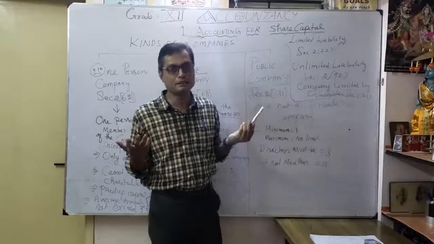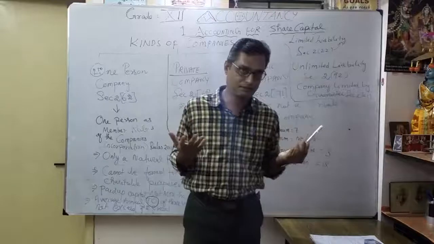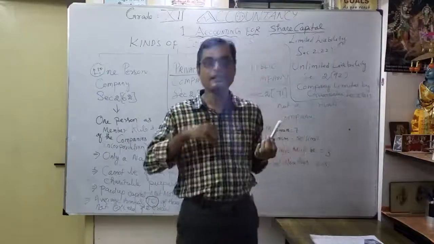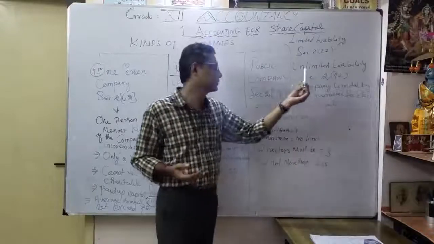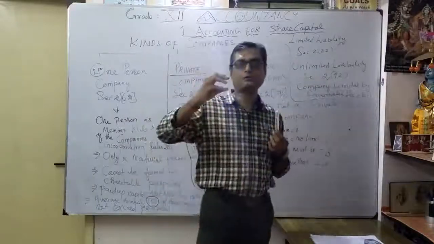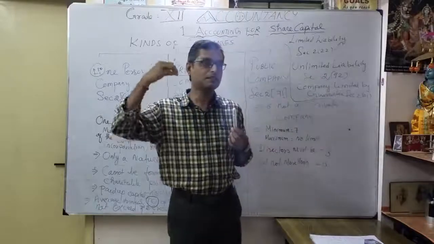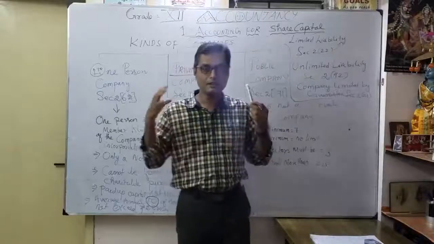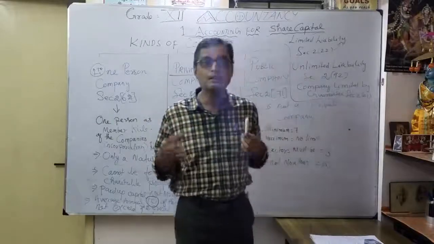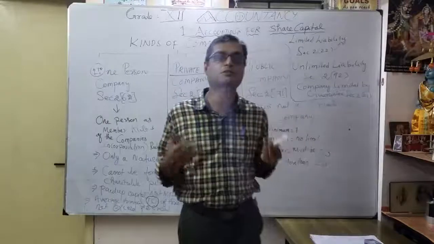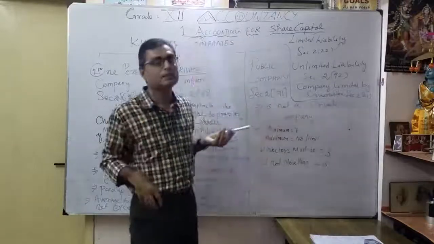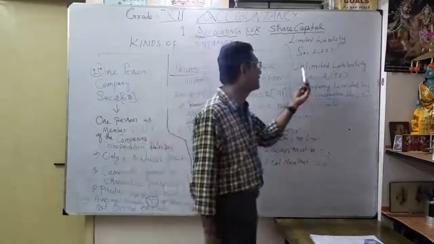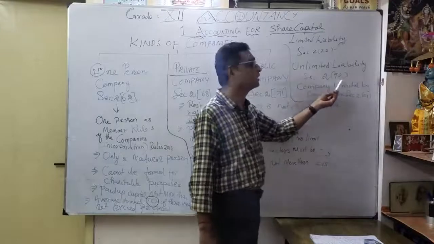Naturally, the liability is unlimited. Even a shareholder has to pay from their private properties, from their own pocket. If the company is unable to pay, the shareholder can pay from their pocket to settle the dues for the creditors. That is very important: unlimited liability under section 2, subsection 92.